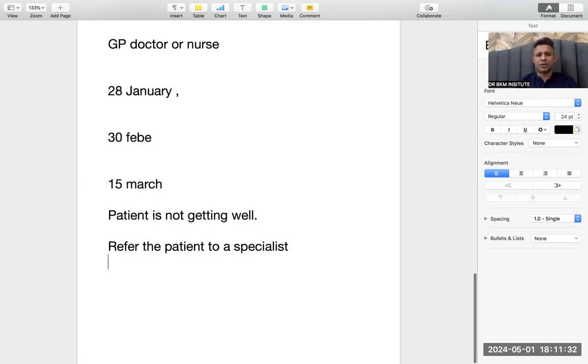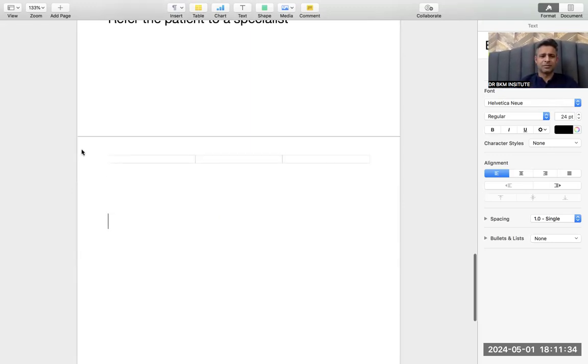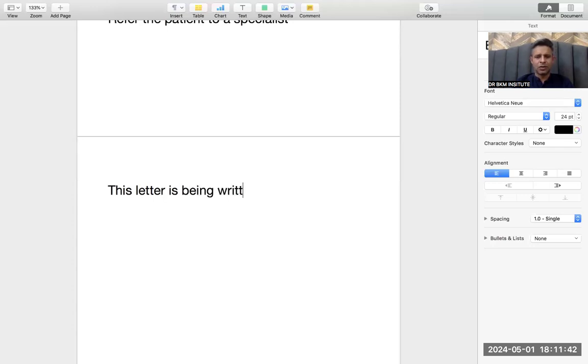So how to write about it? Simple, very simple. This letter, or I am writing this letter, or this letter is being written. This is applicable for all. Don't worry whether you are in the habit of writing "this letter is being written" or "I am writing this letter." It doesn't make a difference.